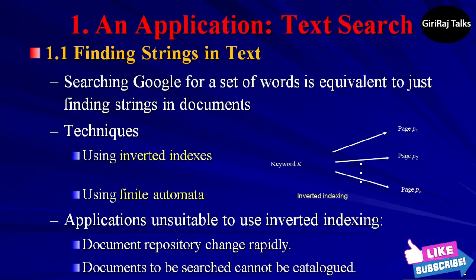Let us see finding strings in text. A common problem in the age of the web and other online text repositories is the following. Given a set of words, find all documents that contain one of those words. A search engine is a popular example of this process. The search engine uses a particular technology called inverted indexes, where for each word appearing on the web, a list of all the places where that word occurs is stored.